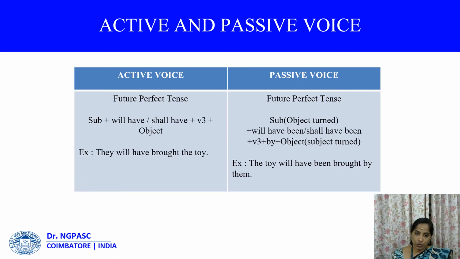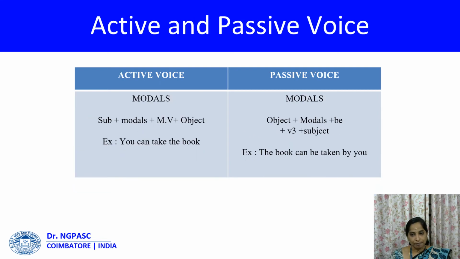Future perfect tense: subject plus will have or shall have plus verb 3 plus object. They will have brought the toy. And then, the toy will have been brought by them. So the passive is object plus will have been plus verb 3 plus by plus the subject.